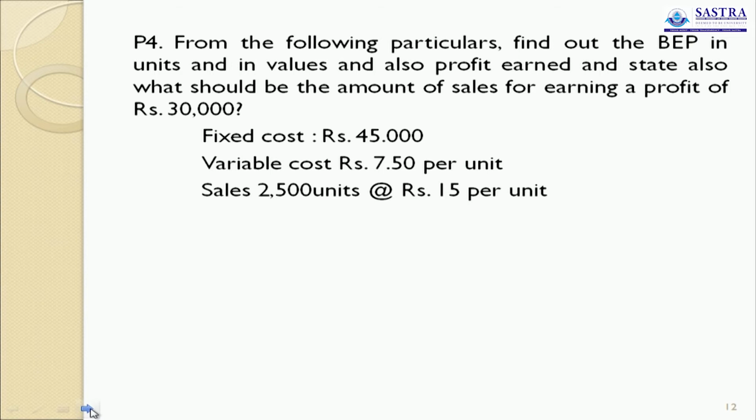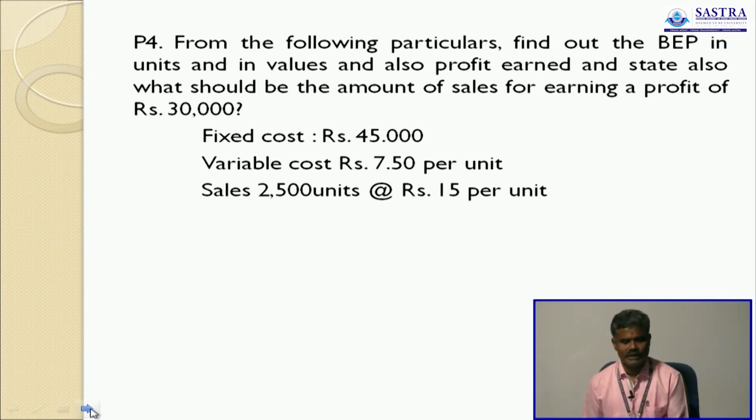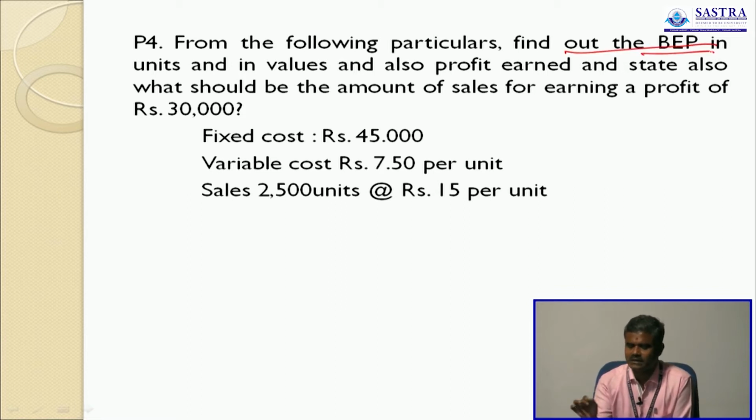From the following particulars, find out the BEP in units and in value, and also profit earned, and state also what should be the amount of sales for earning profit of rupees 30,000. Okay, so here they have asked several questions: find out the break-even point in units and in rupees, and also profit earned.